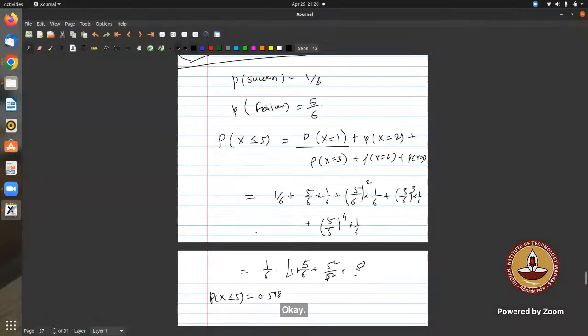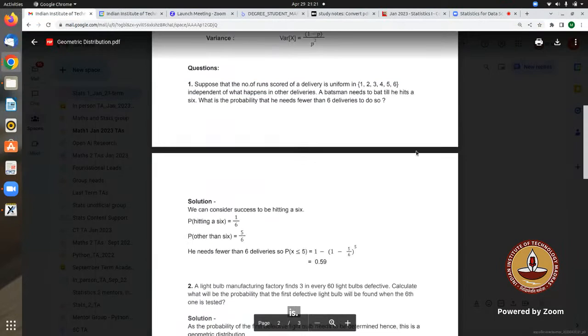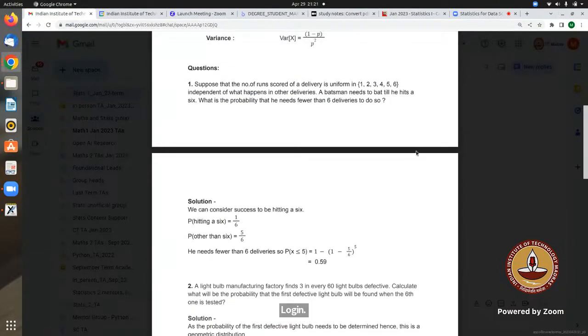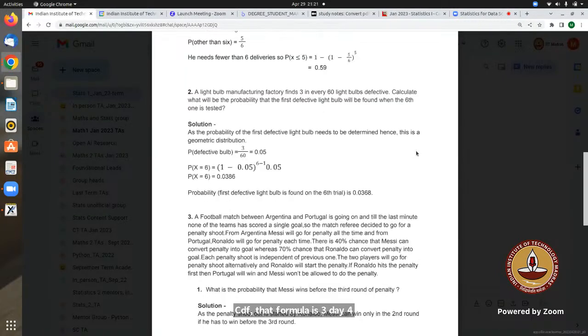It is simpler because we didn't provide any lectures and notes for this. We can also find the probability of x equals 6 and take the complement of that. That is the same thing. The CDF of x is nothing but that, right? Yes, this is actually the CDF formula. They have made a mistake in writing that. I will correct that one.